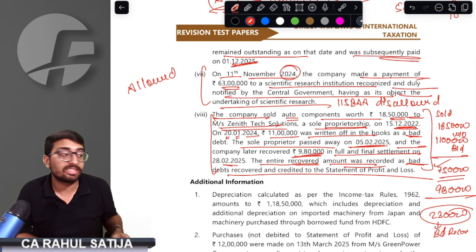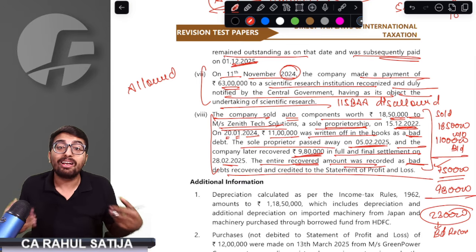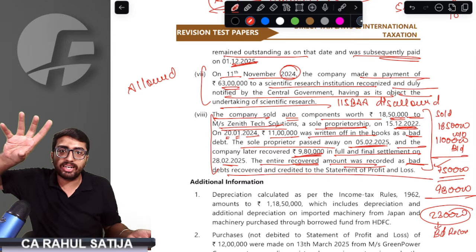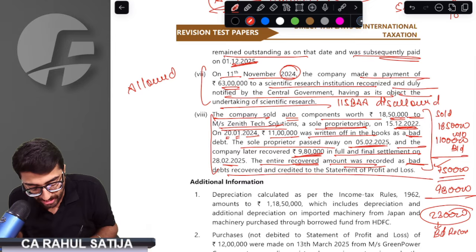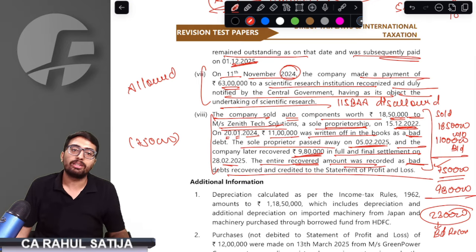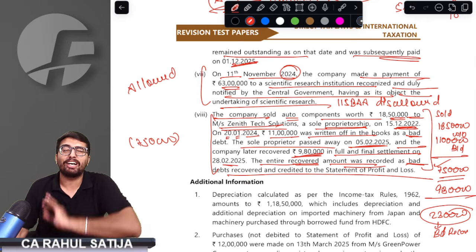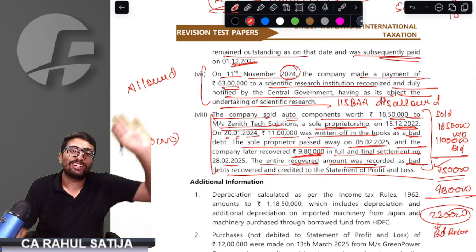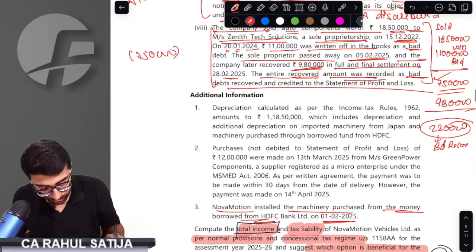That means whatever extra he has credited to P&L would be allowed as deduction now, because you have done excess credit to P&L. So 750 would be allowed as deduction. 750 has to be reduced while calculating the total income. This is an important point. If you did not get it, hear this audio again, you will understand every bit of it.